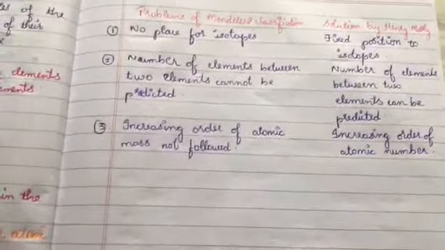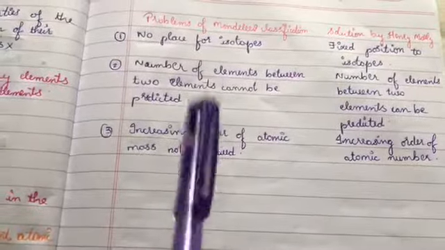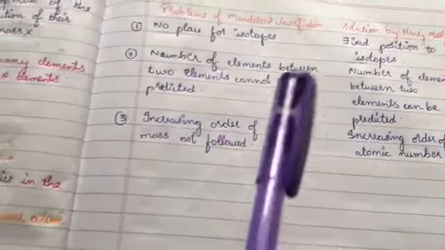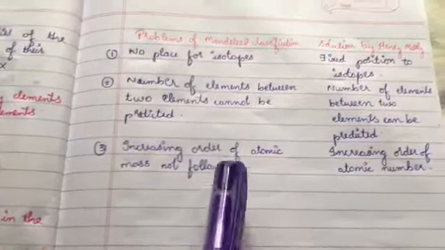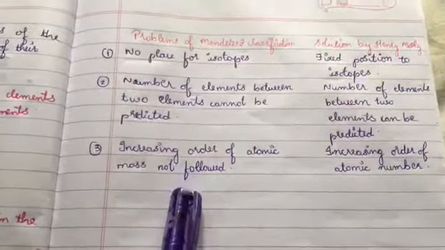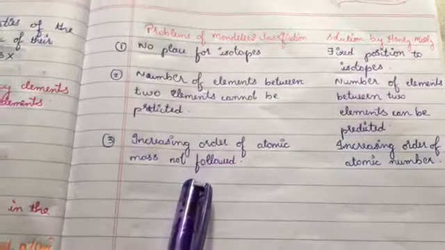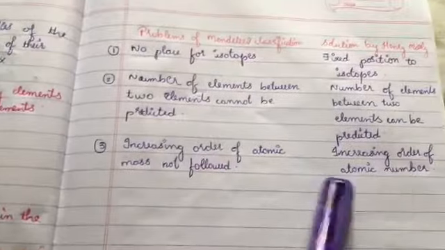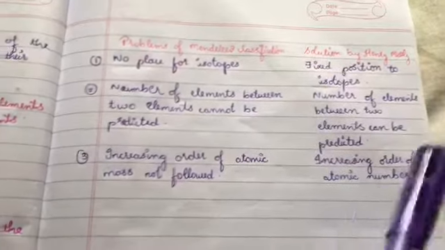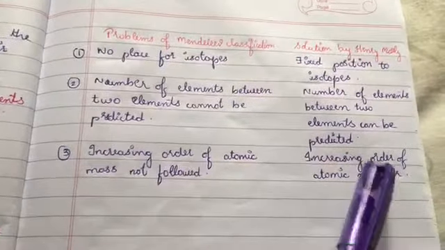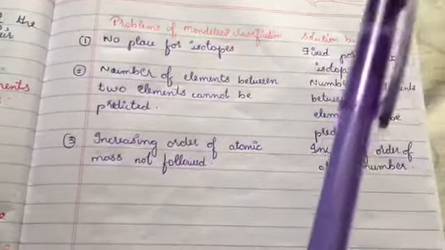Even though Mendeleev took atomic mass as the basis, it was not in regular increasing order, so this was also solved. And next is the increasing order of atomic number, that is in our modern periodic table they are arranged in the increasing order of the atomic number, not the atomic mass.